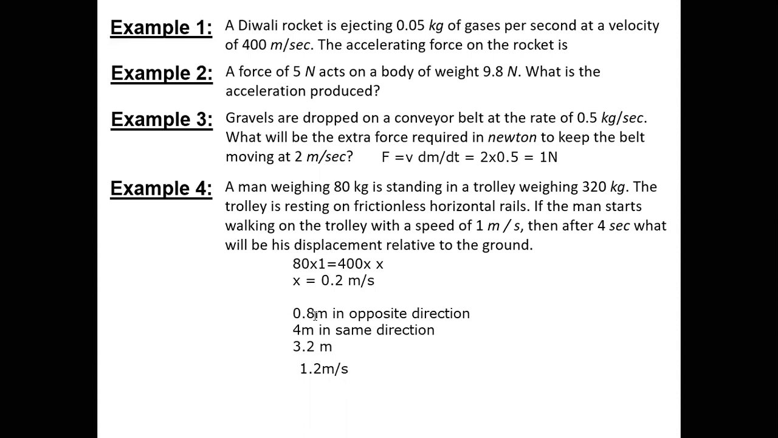Okay, so I'll just say it again. 1.2 times 4 will give us 4.8 meters with respect to the trolley, right? But the trolley is moving backwards at a velocity of 0.2 meters per second. So the trolley will have traveled backwards 0.8 meters with respect to the ground. So to change your reference frame, you have to subtract the velocity of the trolley reference frame to go to the ground reference frame.